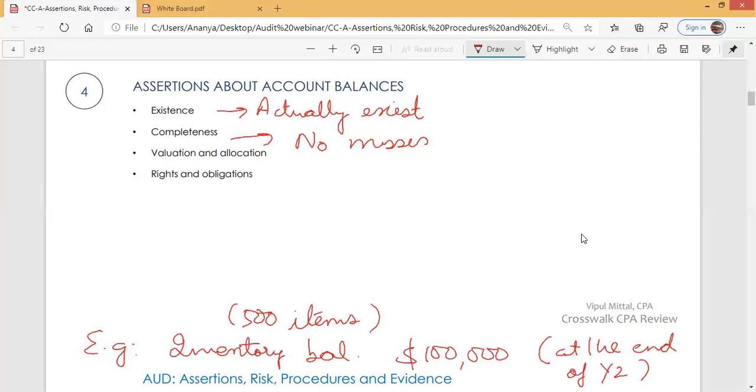When management says inventory is $100,000, they make a valuation assertion. That is, inventory is reported at the correct value.